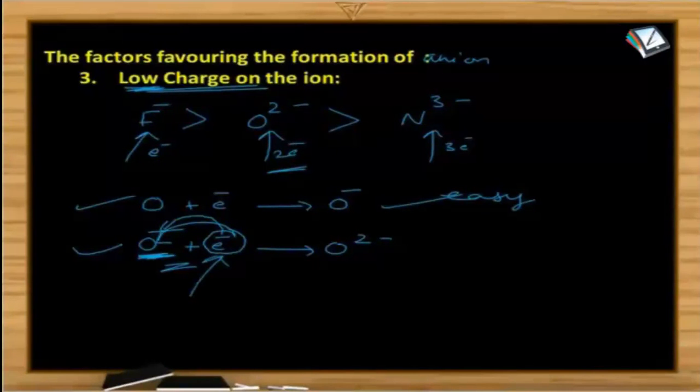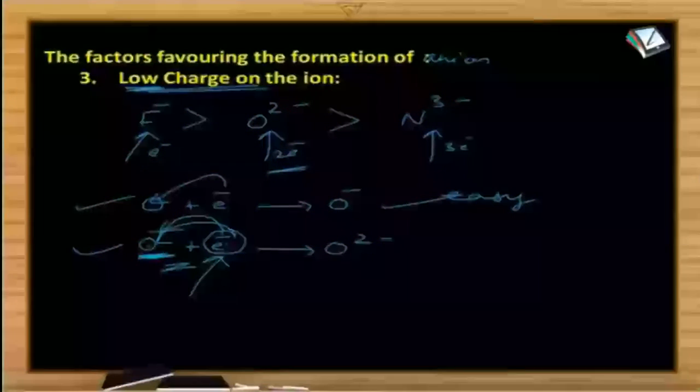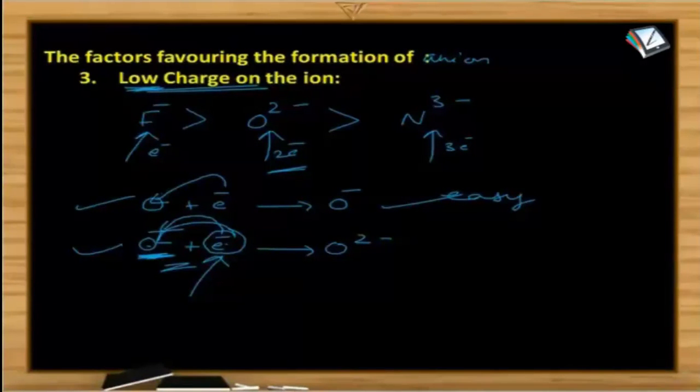So it is a difficult process. And adding the first electron to oxygen is easy because in that process energy is released. So addition of one electron is always easy because it is not having any charge. There is no such repulsion as in the uni-negative ion or the di-negative ion.